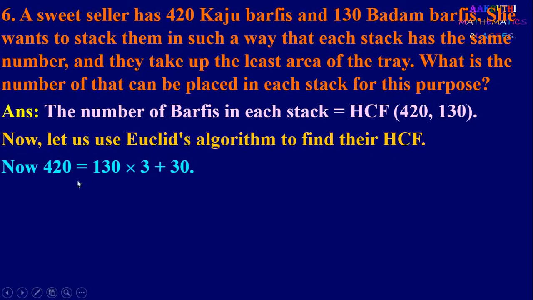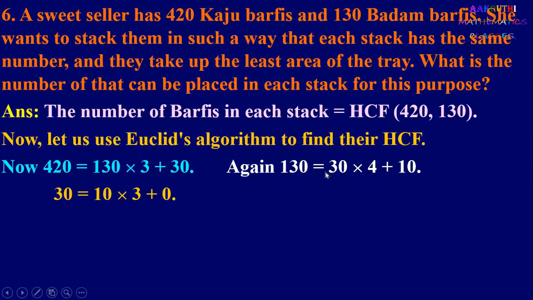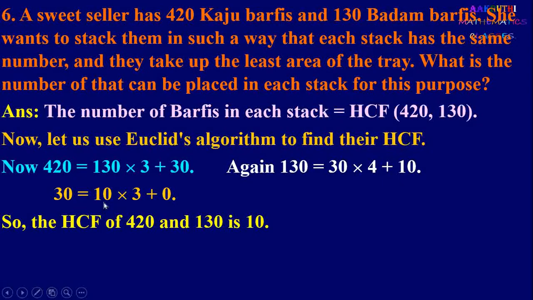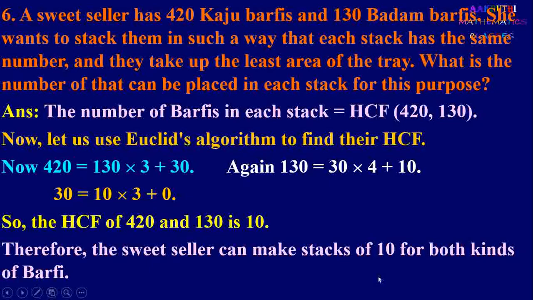Now first we write 420 equal to 130 into 3 plus 30. That is, we divide 420 by 130. Now here the remainder is not 0. So again we have to divide 130 by 30, and we can write 130 equal to 30 into 4 plus 10. Again here the remainder is not 0. Again divide 30 by 10. So we can write 30 equal to 10 into 3 plus 0. In this case, the remainder is 0 and the divisor is 10. Therefore, HCF of 420 and 130 is 10. So, therefore, the number of burfis in each stack is 10.